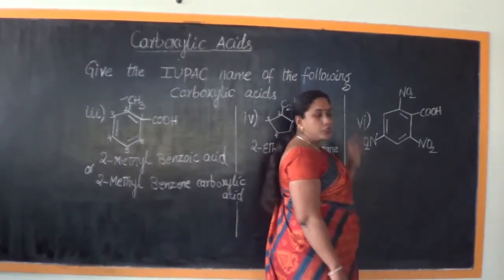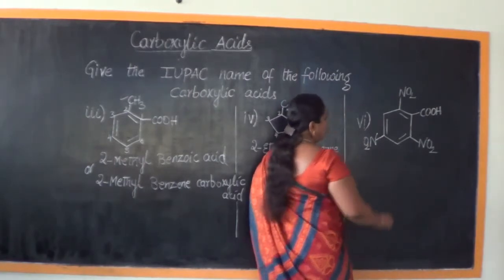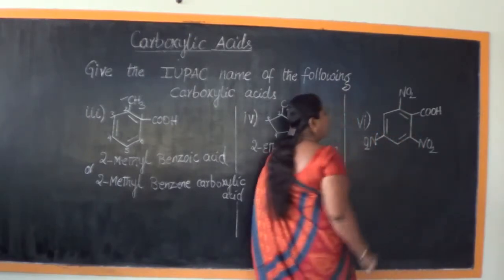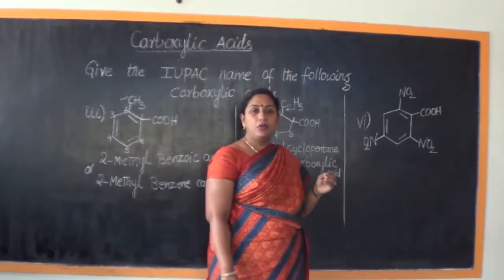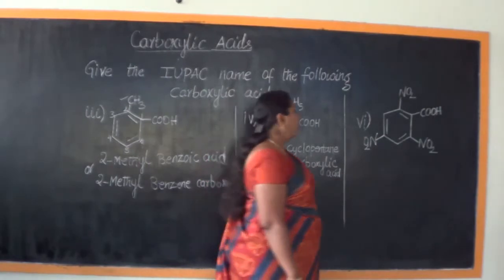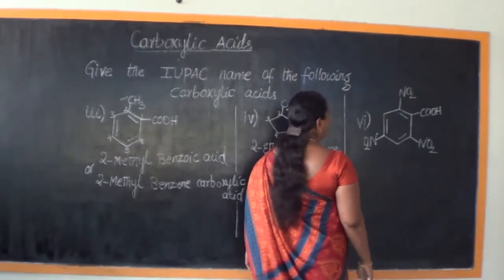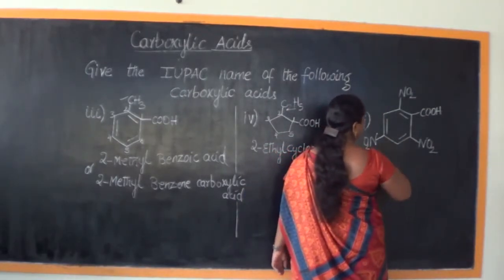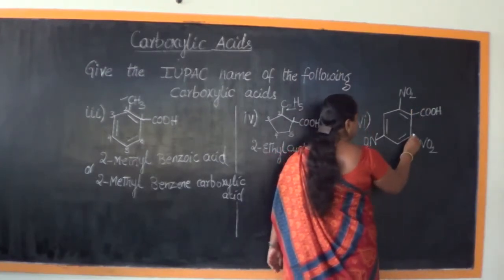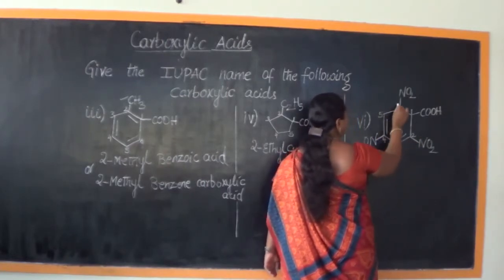Now look at structure number 6. What are the things that we observe? We observe there is a benzene ring, and in the side chain in 3 places we observe the attachment of the NO2 functional group. What is the name of NO2? Nitro group. And what else do we see? We see the presence of a carboxylic acid also attached to the benzene ring. So obviously when we give the locant, this will be our first carbon atom, second carbon, third carbon, fourth carbon, fifth carbon and sixth carbon.